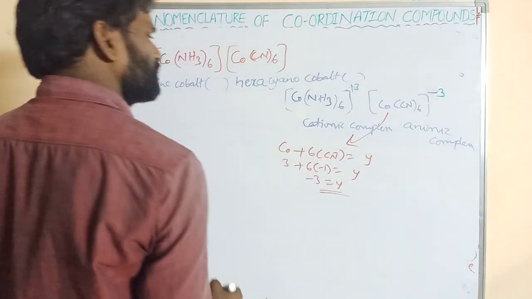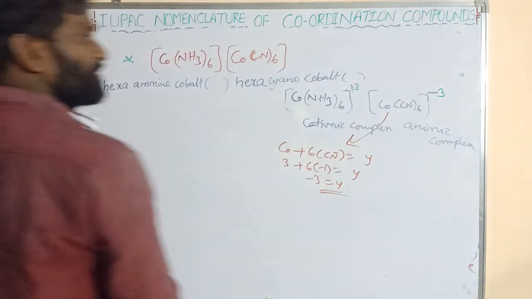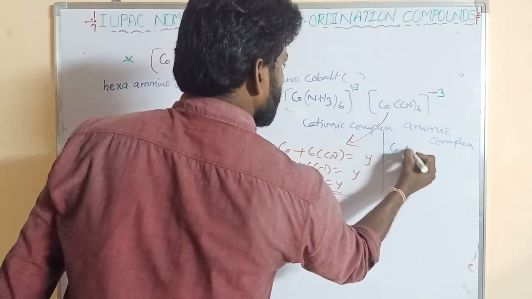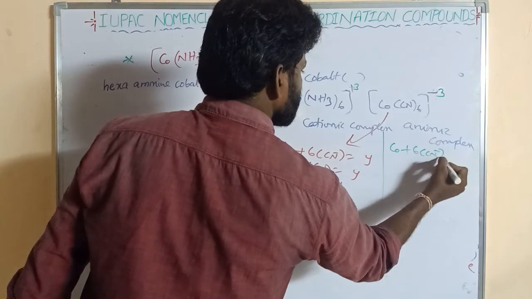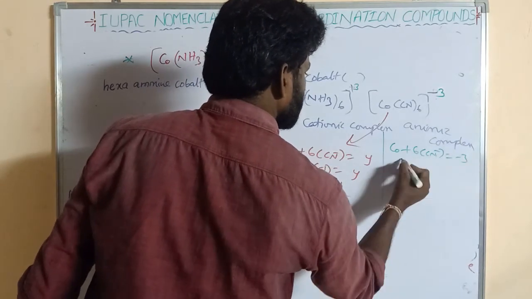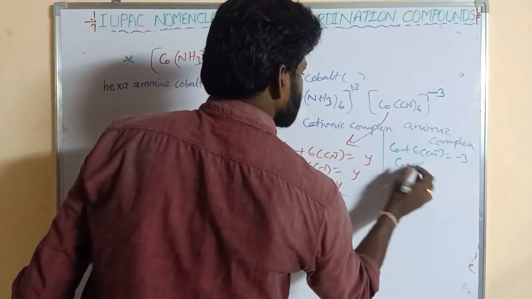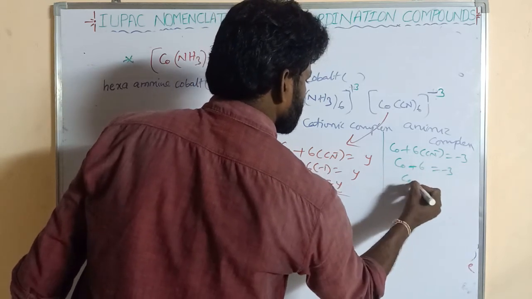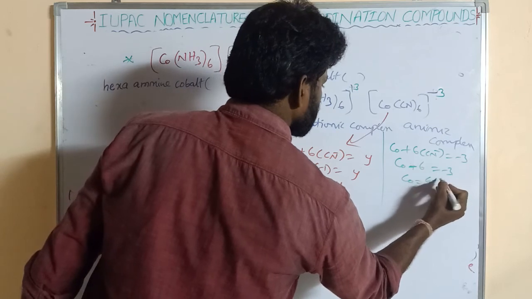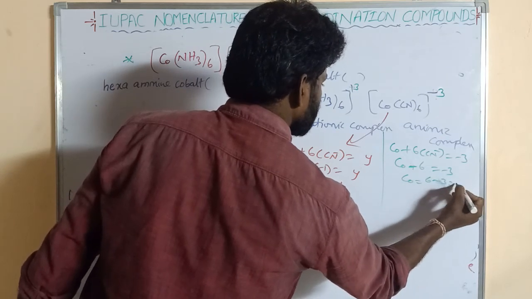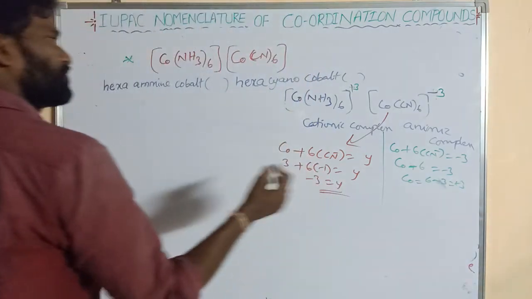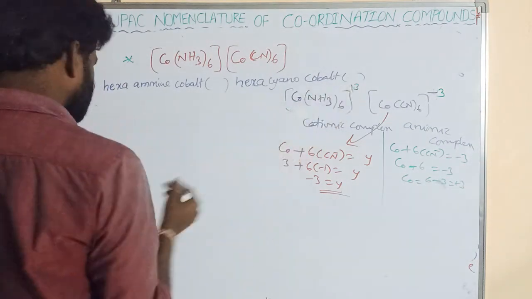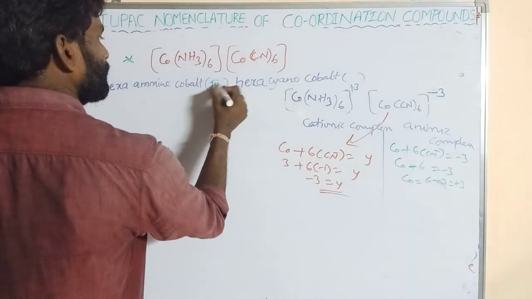Now find out the oxidation state. So Co, okay, how to find out the oxidation state? Co plus 6 into CN minus is equal to minus 3. Co minus 6 minus 6, CN minus 1 minus 6 is equal to minus 3. Co minus 6 goes to plus 6 minus 3. So that is plus 3. So here also NH3 is a neutral ligand. What is its oxidation state? Plus 3. So both are having plus 3.